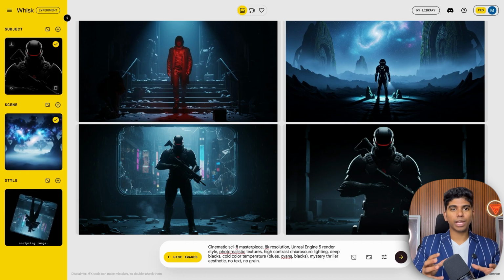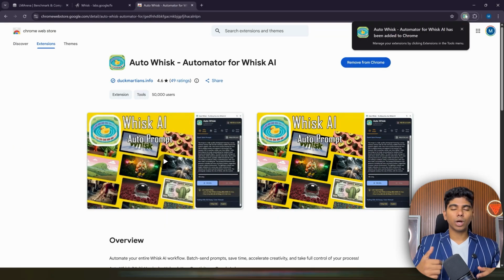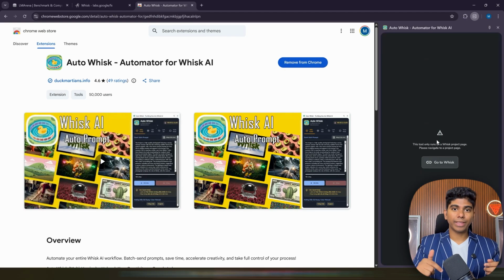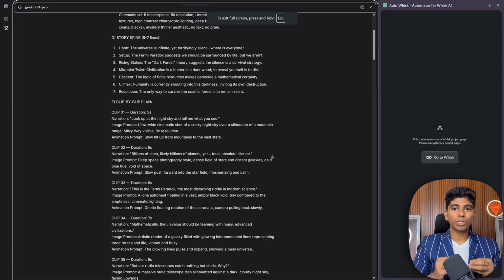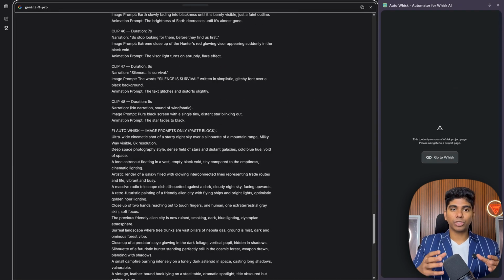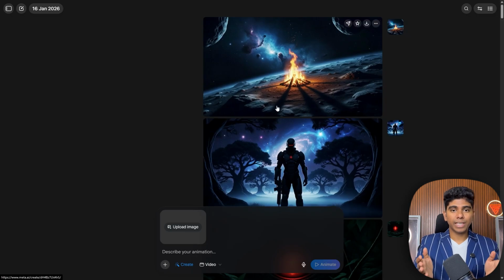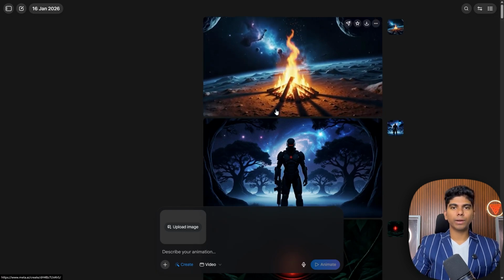So we don't waste time generating all the images that will appear in our video one by one, we're going to download the Auto Whisk extension. The link is also in the PDF. We install it, change the language, select this option, and it will be ready. In this box, we're going to add all the image prompts we were given earlier together. If you look at the message from the prompt that created everything we were going to see in the story, at the end, it left all the image prompts together with nothing in between, organized and placed in the same order they appear above. So it generates them in that same order. And then we can animate them and add the text that corresponds to each one without messing it up.